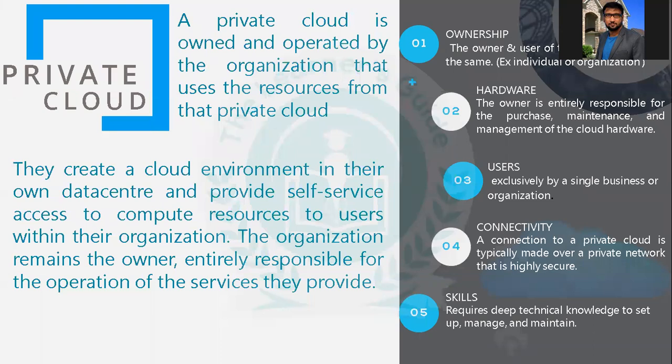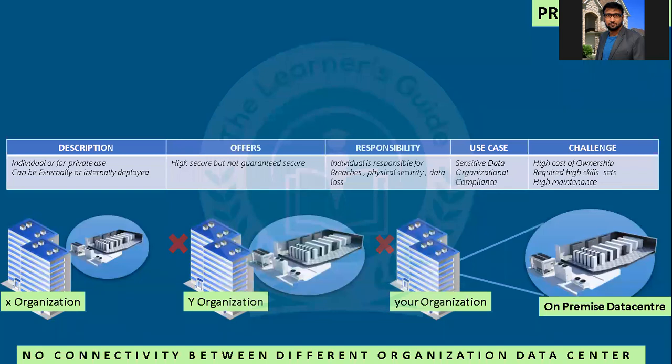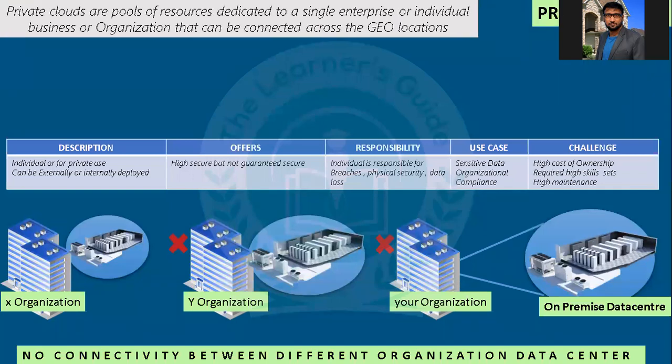So when you say private cloud, you are hosting your own data centers and you are responsible for everything. You are buying the hardware, you decide who the users are, you decide what type of connection, and it requires skills: skills for maintaining the data center, for uptime of the server, for electric power, whatever is involved. Now just see here from a pictorial point of view. Private clouds are a pool of resources dedicated to a single enterprise, business, or organization that can be connected across geo locations.